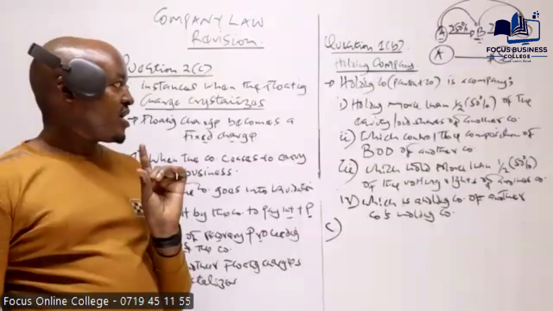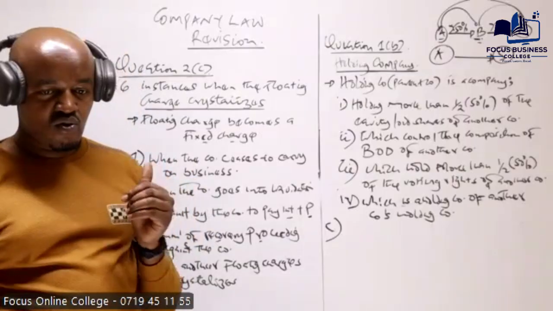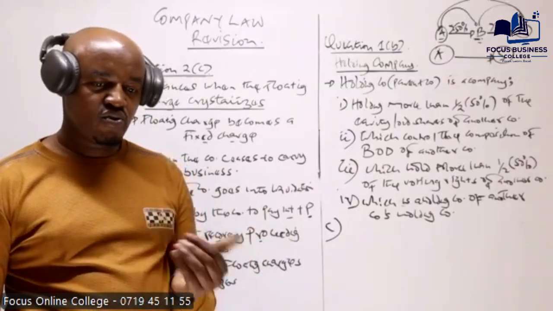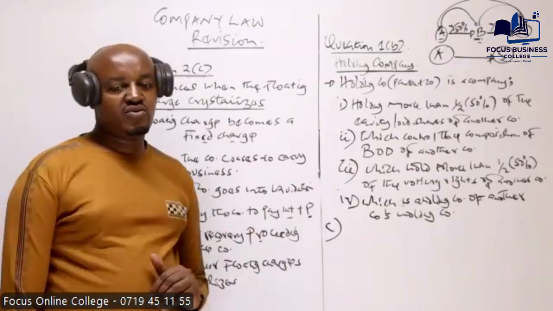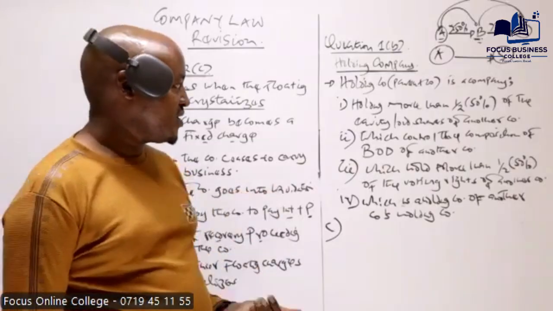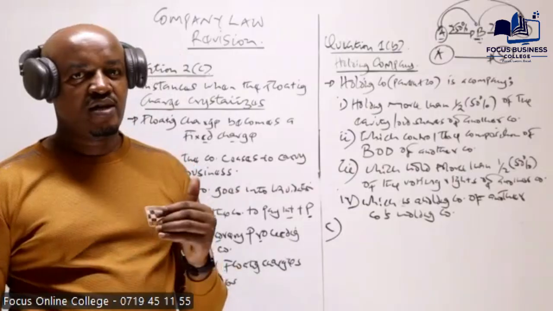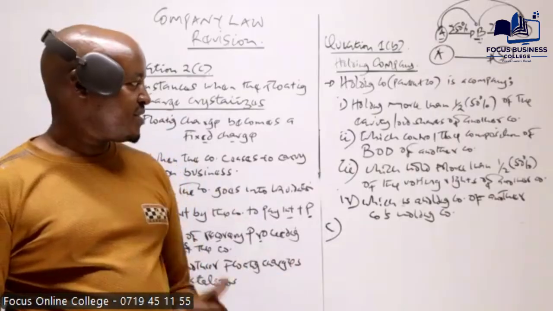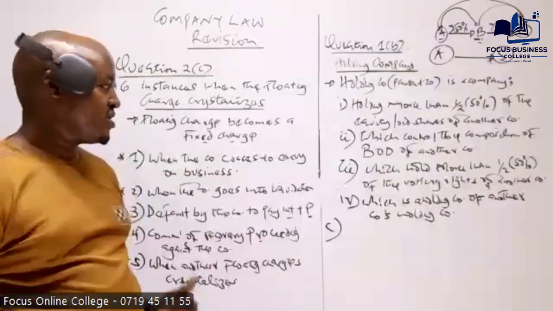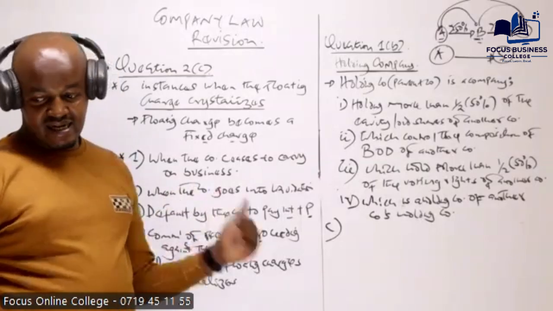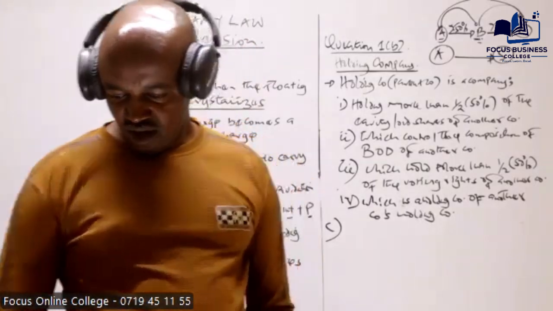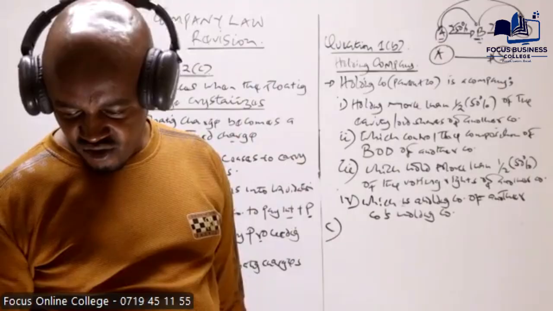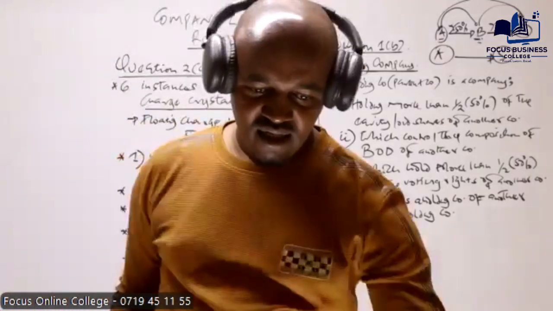Number 2, a subsidiary company is a company whose composition of the board of directors is controlled by another company. Number 3, you can also say that a subsidiary company is a company whose more than 50% of the voting rights are held by another company, which is called the parent company. So that's basically the definition of a subsidiary company, and that is what is required here.